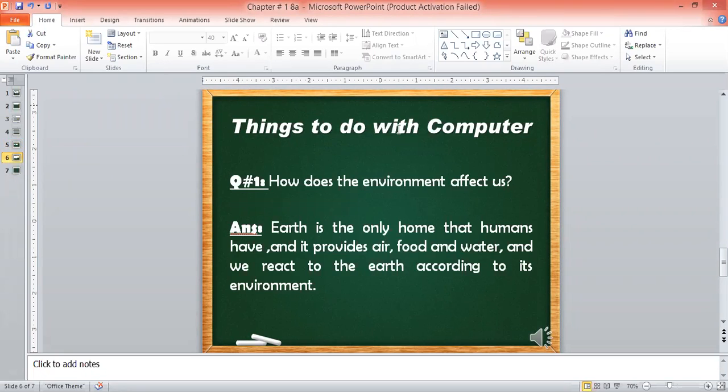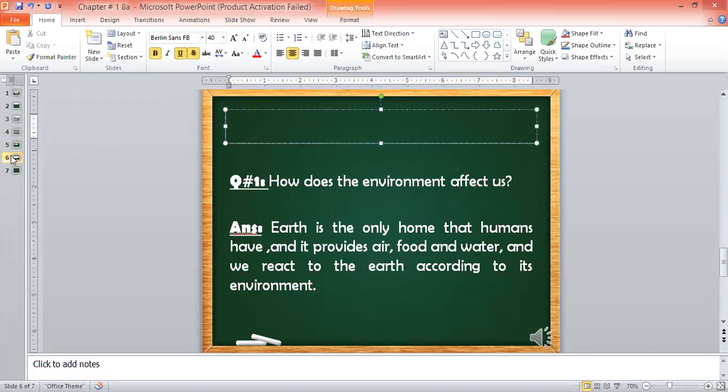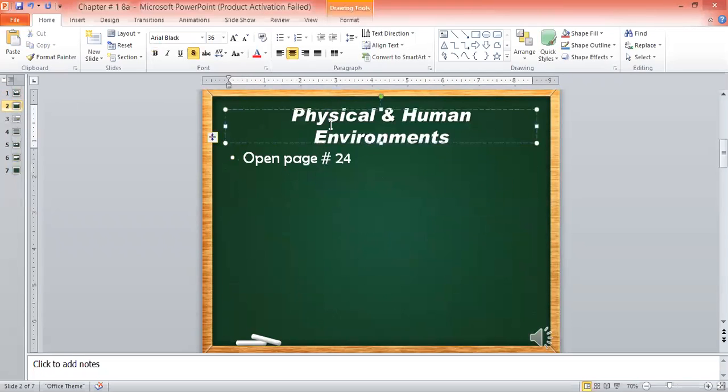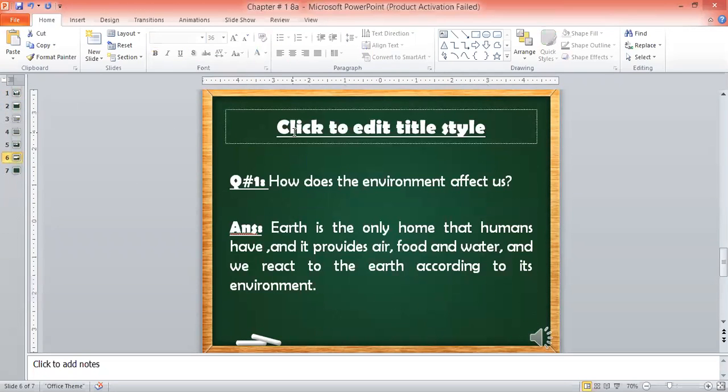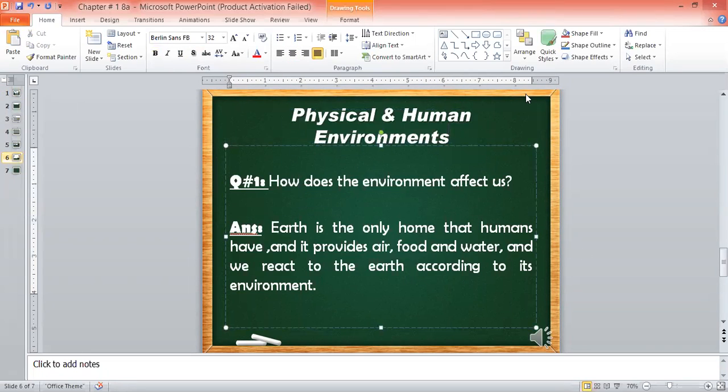But remember, write the name of the topic on the top of the page. What is the name of the topic or the chapter? Okay, let me copy the name of the topic. The name of the topic is the physical and the human environment. Very good. That name came up mistakenly. Okay, let me write the name so that you will see. Okay, now you can write it. Physical and human environment.